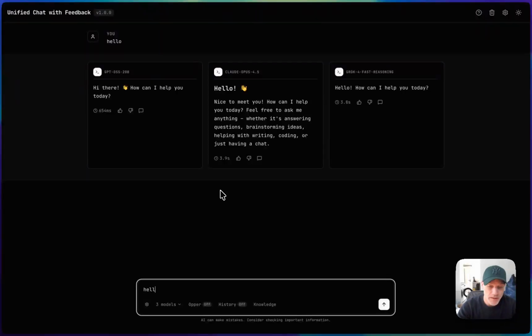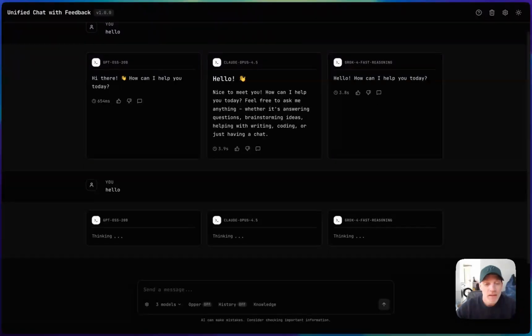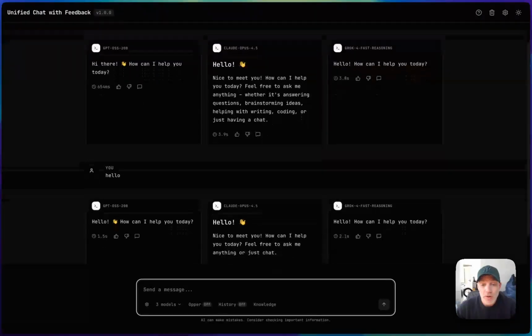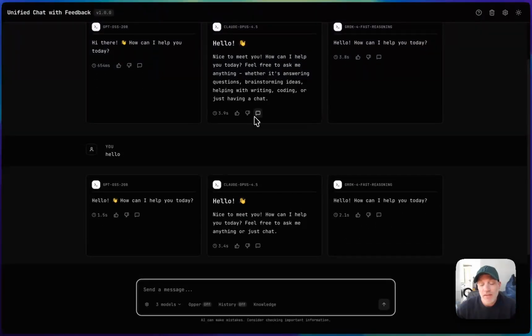The other problem is that if I send hello again, what we will notice is that these models will also change their response to exactly the same input tokens. So here we have history off, meaning this is a completely new interaction with these models.